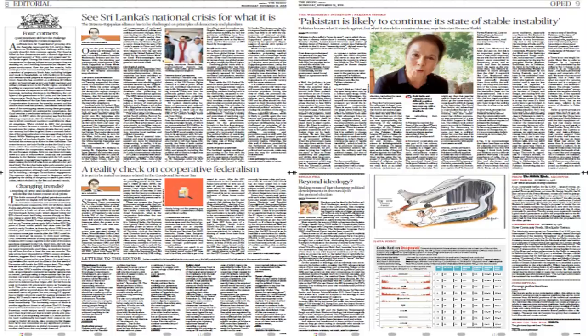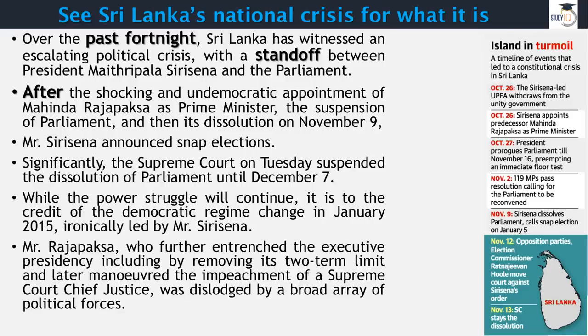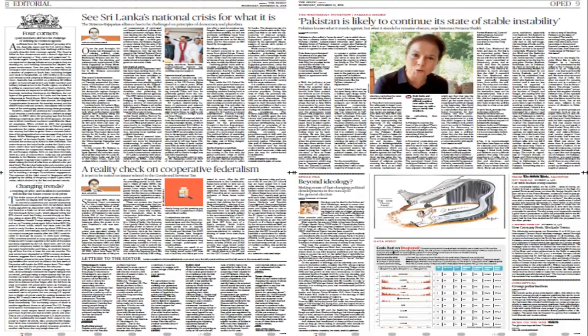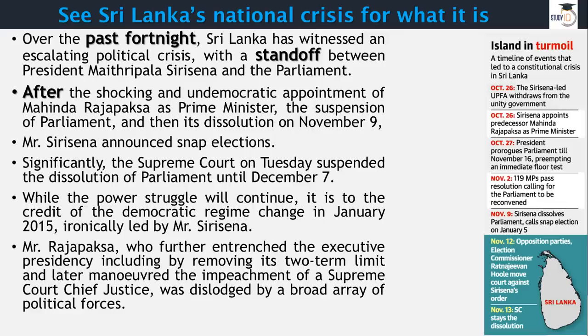Now we have Sri Lanka's national crisis for what it is. It's basically a timeline. You know exactly what's going on in Sri Lanka. We used to have Rajapaksa. He was a bit more authoritarian. He was pro-China, and he tried to remove the threshold limit that you cannot become president more than two times. And then we saw a revolution, and then came Maithripala Sirisena and Wickremesinghe in coalition, but they were not happy with each other, and finally we saw the breakup of these two partner parties.